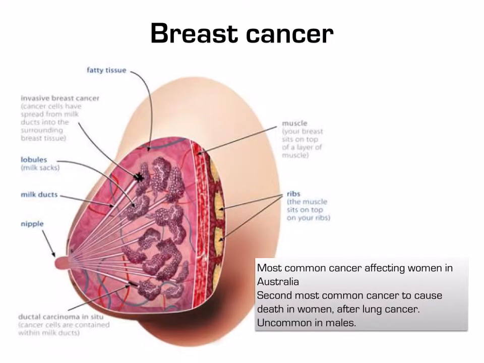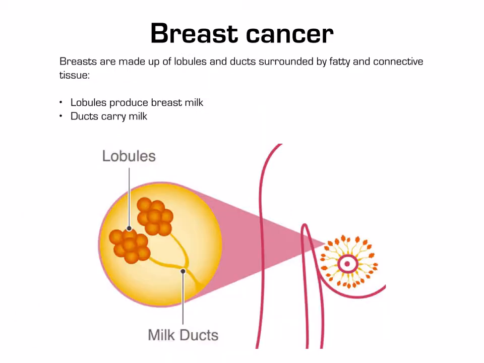Breast cancer is the most common cancer affecting women in Australia. It is the second most common cancer to cause death in women after lung cancer. Breast cancer can occur in males, however, it is uncommon. The breasts are made up of lobules and ducts surrounded by fatty and connective tissue. The lobules produce breast milk and the ducts carry the milk.